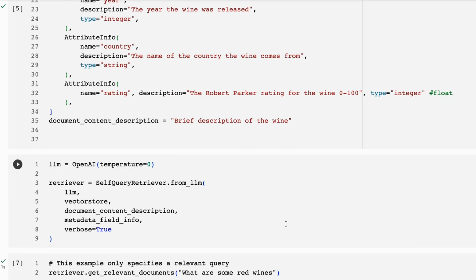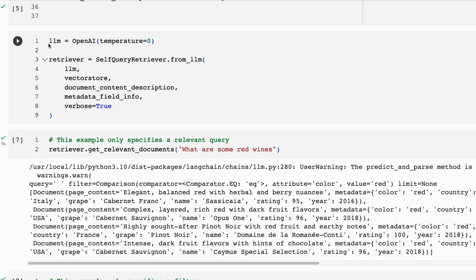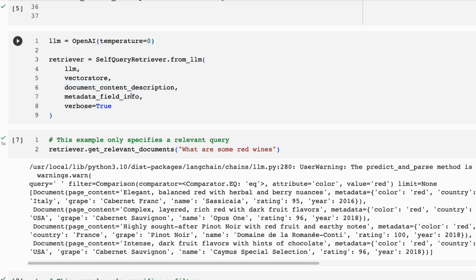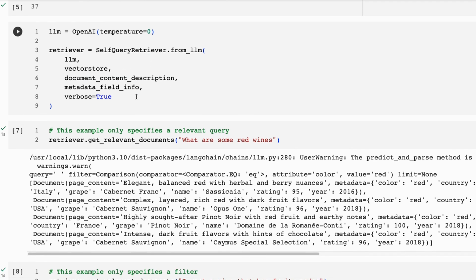So once we've got that, we then basically set up our large language model. Again, in this case, we're just using the OpenAI model, but you could use Llama 2. You could use a variety of different ones that you want here. All right, then we basically set up our retriever. We're going to pass in the LLM, the vector store. All of this is very similar to just normal retrieval augmented generation with LangChain. The next things we want to pass in is, okay, what do we actually do the query on? And also the metadata fields info in here. So these are the sort of two differences that we would do from a normal RAG system.